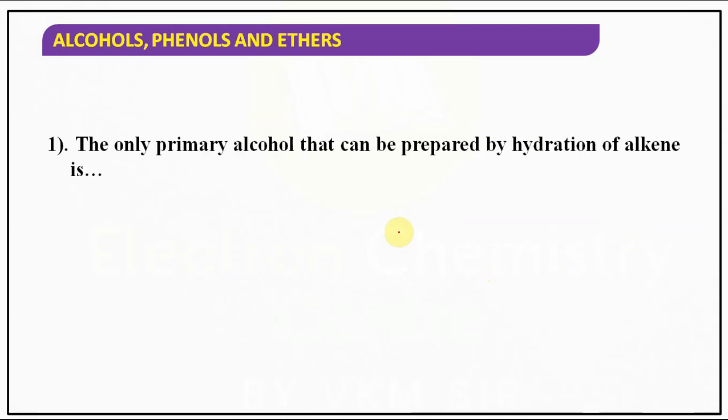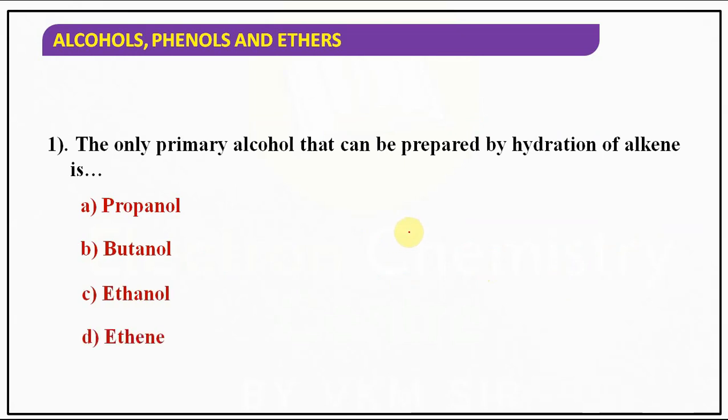Okay. So now there is a question. Try to answer it based on this. The only primary alcohol that can be prepared by hydration of alkene is obviously ethanol. No other primary alcohols can be prepared because it follows Markovnikov's rule.